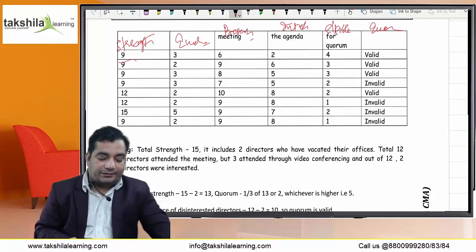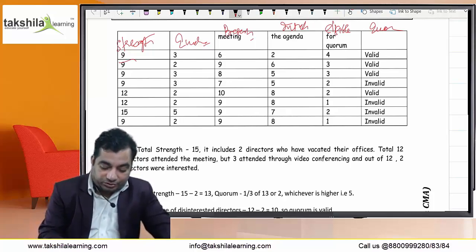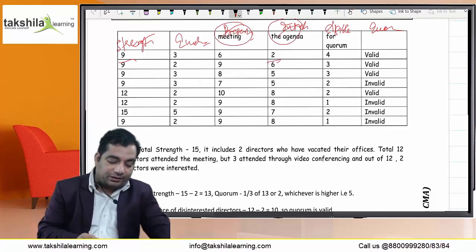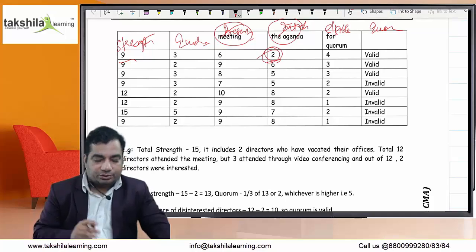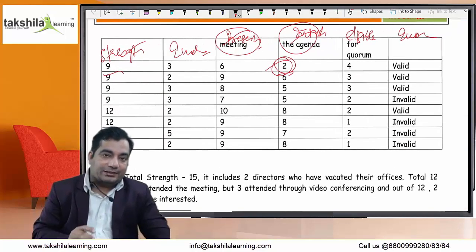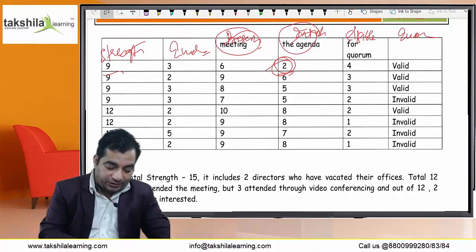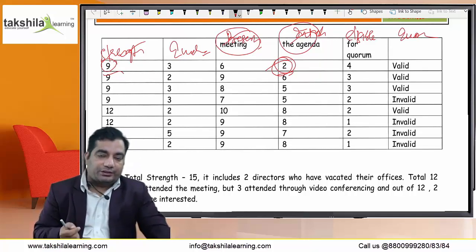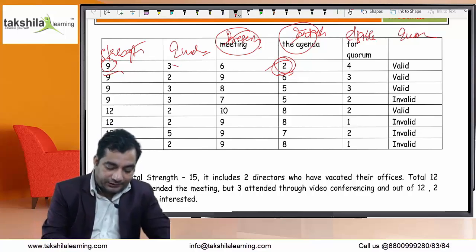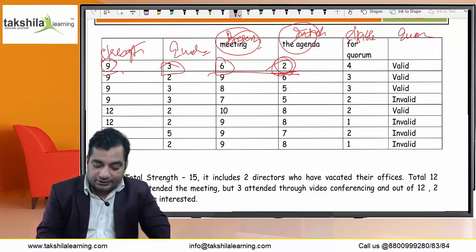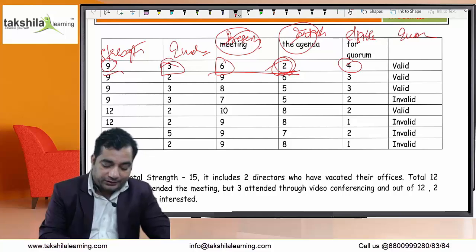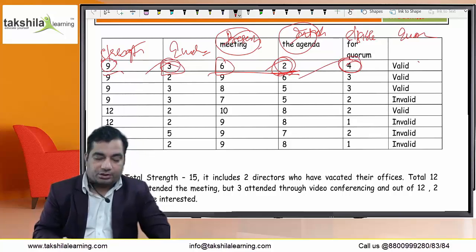First, total strength is 9, and present in the meeting, interested directors are 2. First of all, of 9 we have to calculate 2/3 or more. 2/3 is 6. So interested directors are less than 6, so the normal basic provision shall apply. That is 1/3 of total strength or 2, whichever is higher. 9's 1/3 is 3, or 2, whichever is higher, 3. So the quorum required is 3, and present directors are 6. The 2 interested directors are not to be counted in the quorum. Remaining directors are 4. Required was 3 and available is 4, so the quorum is valid.